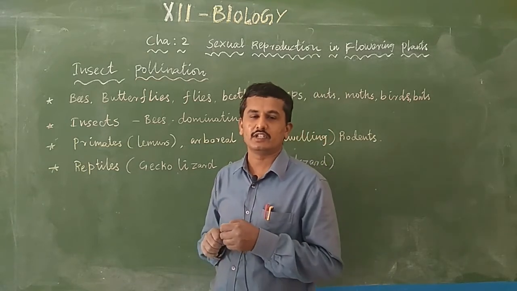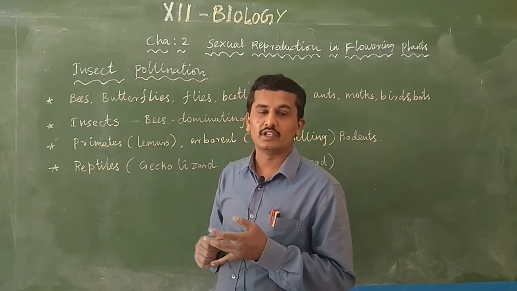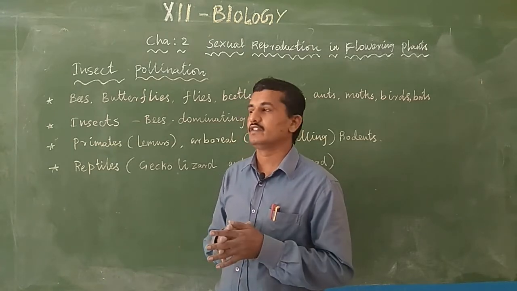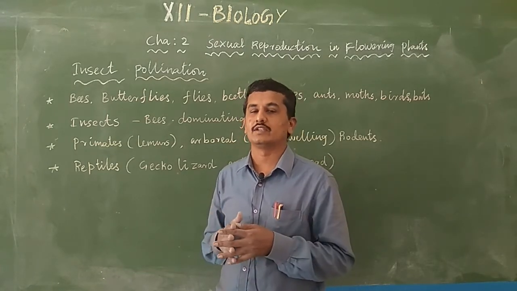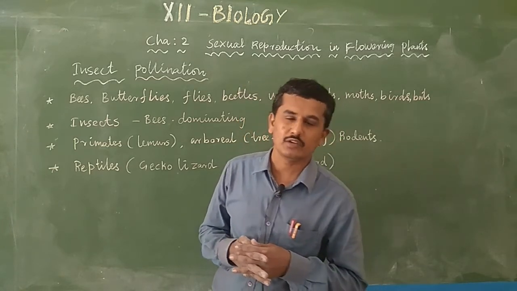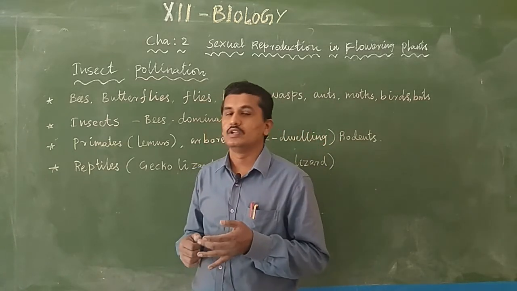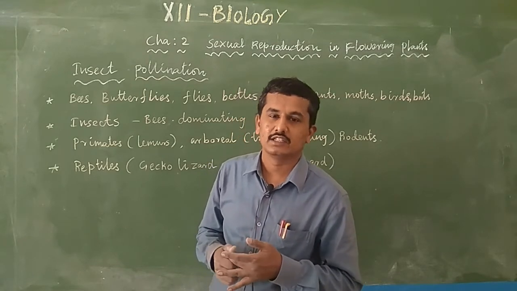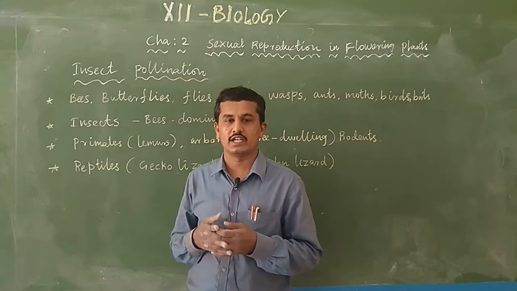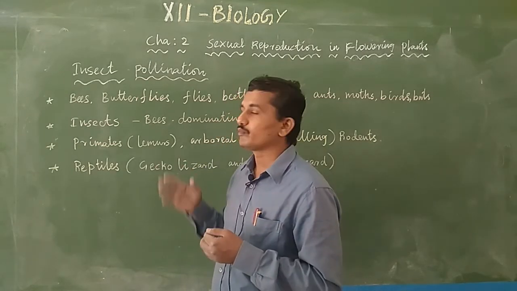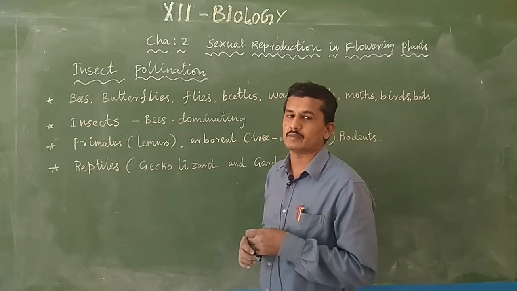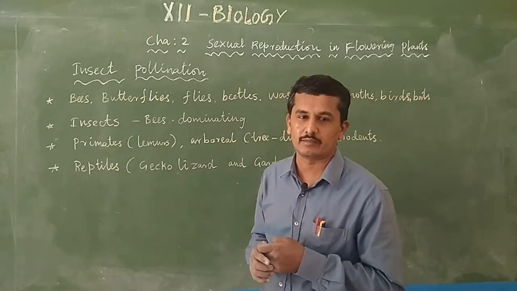Vertebrates are fish, amphibians, reptiles, birds and mammals. Mammals are categorized into primates and non-primates. Non-primates are like cow, buffalo, cat, tiger. These follow the estrous cycle, studied in the first lesson. Primates like monkeys, apes and humans follow the menstrual cycle as the reproductive cycle.